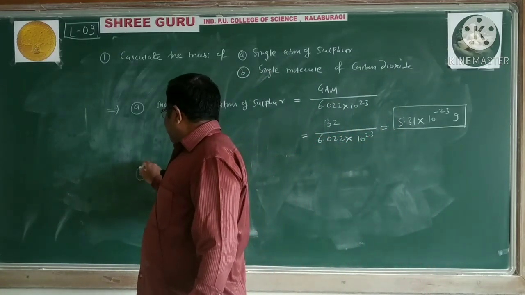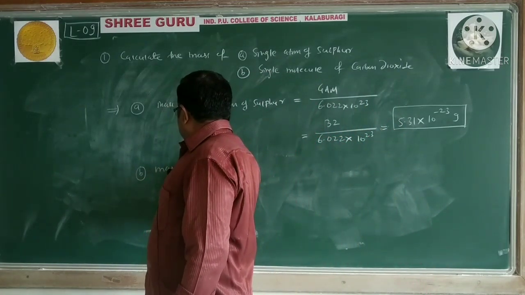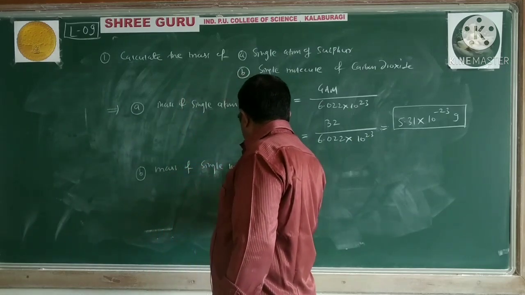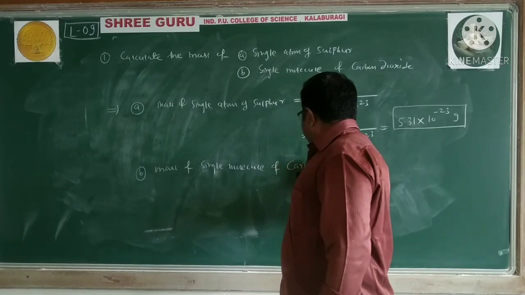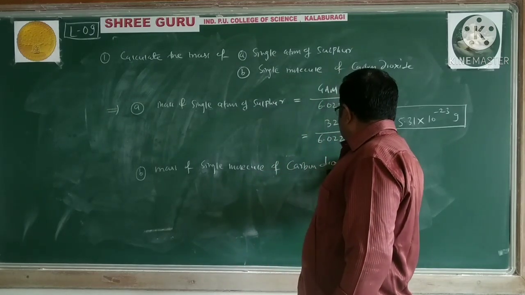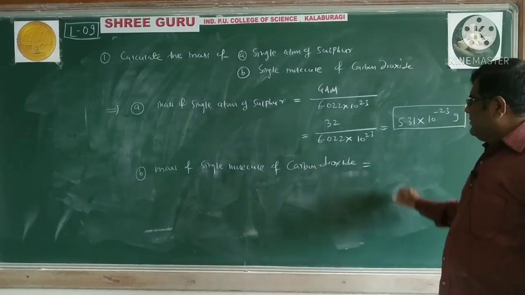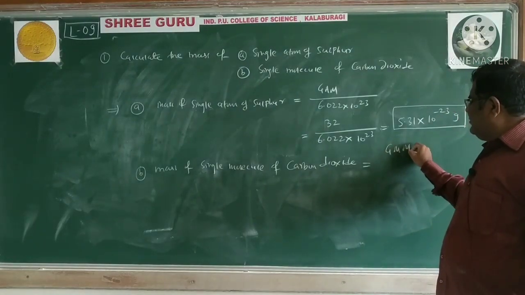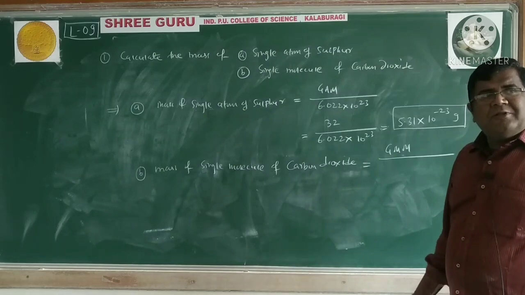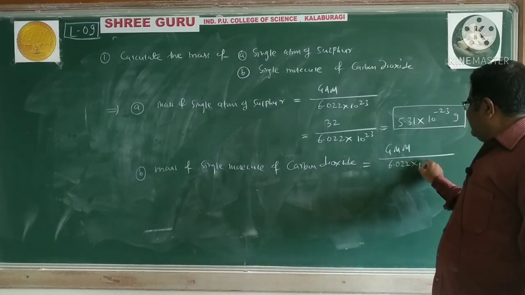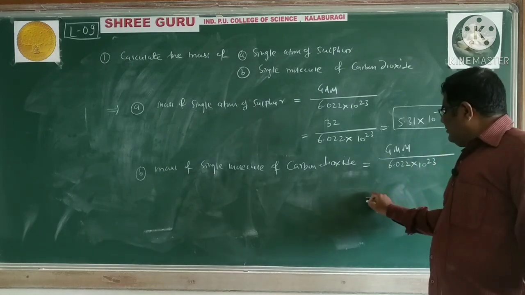Similarly, we can calculate mass of a single molecule of carbon dioxide is equal to, yes, what is the formula? Gram molecular mass divided by Avogadro number.